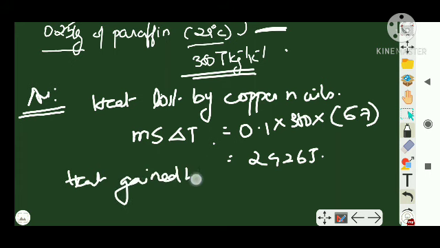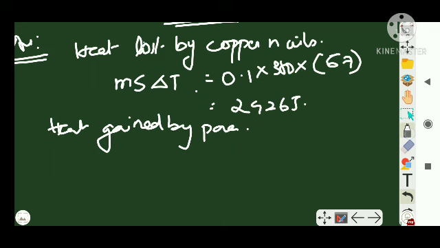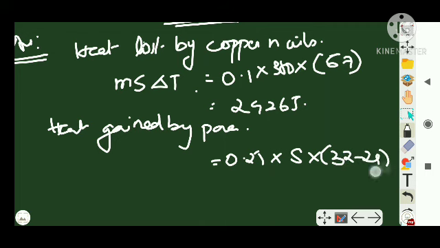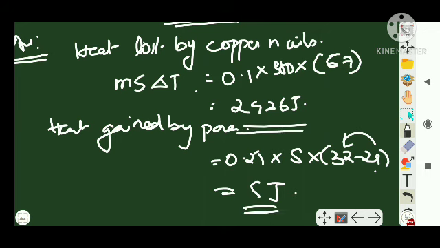Now what is the heat gained by paraffin? Heat gained by paraffin is again m s delta T. Its mass is 0.25. Specific heat I don't know. Delta T is its temperature rising from 29 to 33. Right? So you will get S itself as joules. Now the amount of heat lost should be equal to the amount of heat gained. That means the result is S equal to 2926.